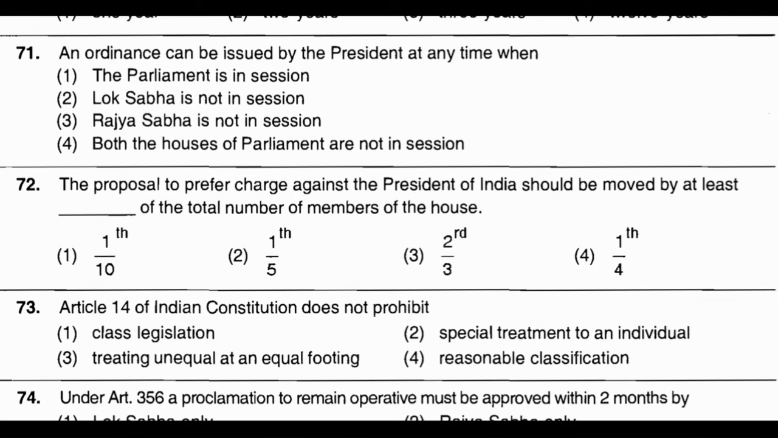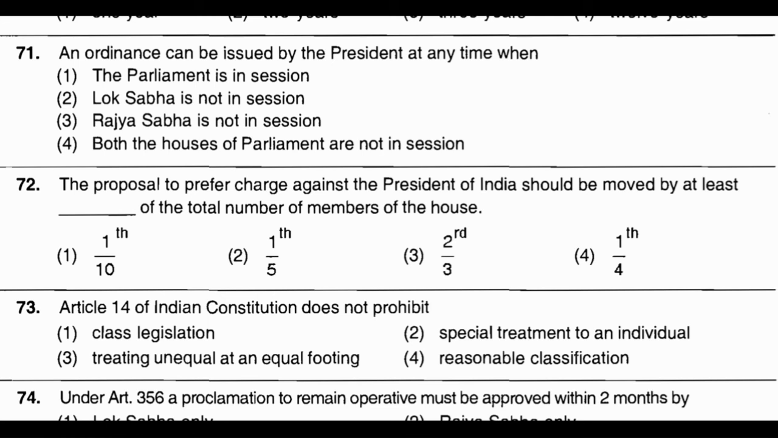Now question number 71. An ordinance can be issued by the President at the time when: option number 1, the Parliament is in session. Option number 2, Lok Sabha is not in session. Option number 3, Rajya Sabha is not in session. Option number 4, both the houses of Parliament are not in session. And the correct answer is option number 4, that both the houses of Parliament are not in session.